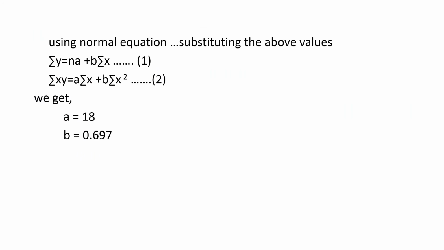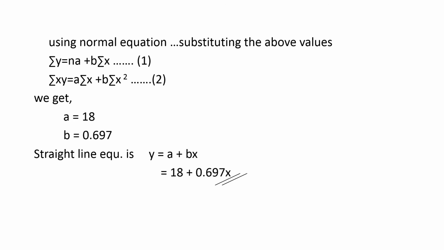This is the formula for finding the straight line, the normal equations. Sigma y is equal to na plus b sigma x. Sigma xy is equal to a sigma x plus b sigma x square. In the previous table, we have calculated all the values of the sigmas. N is 6, we know. After calculation, we got a as 18 and b as 0.697. Now the straight line equation general form is y is equal to a plus bx. Substitute the values of a and b, and you will get the answer. So this is how the straight line equation can be formed.